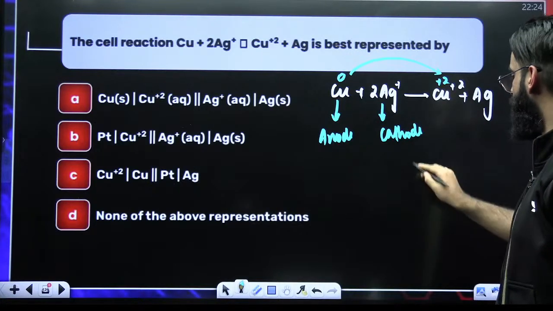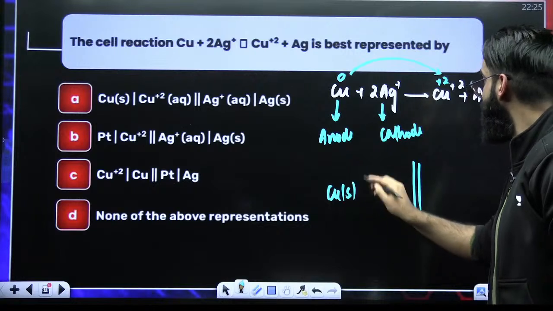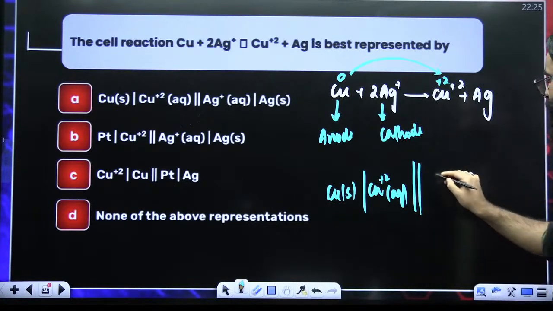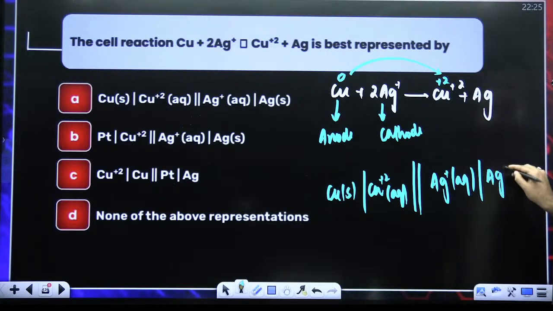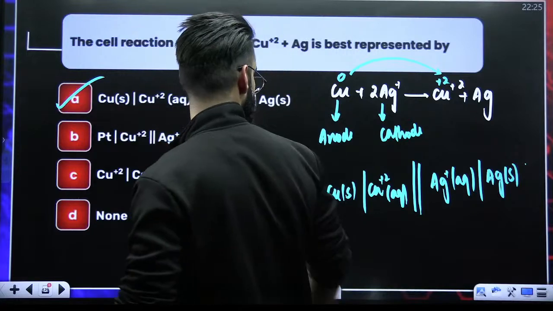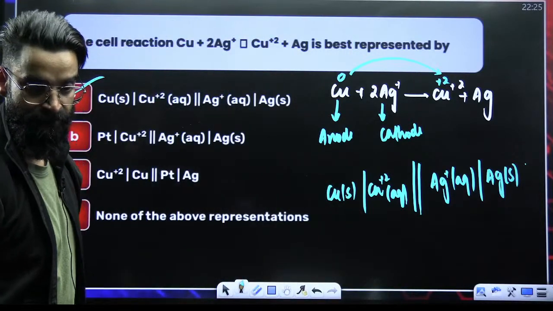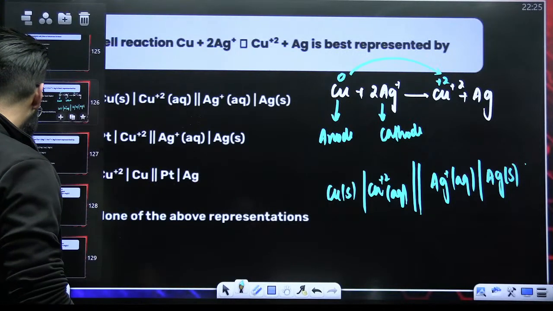How do I represent it now? This is the salt bridge. On the left side, anode. At anode, your copper solid is getting converted into Cu2+ aqueous. At cathode, reduction takes place. Ag+ aqueous is getting converted into what? Ag solid. Right? This is the cell representation. Correct? Simple? All right. Moving on.